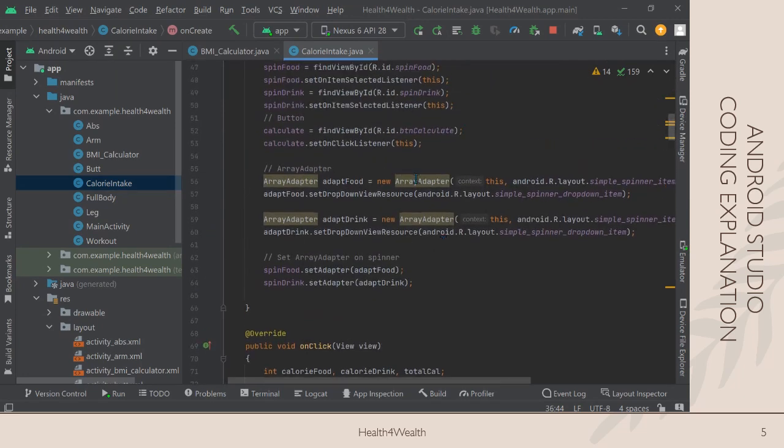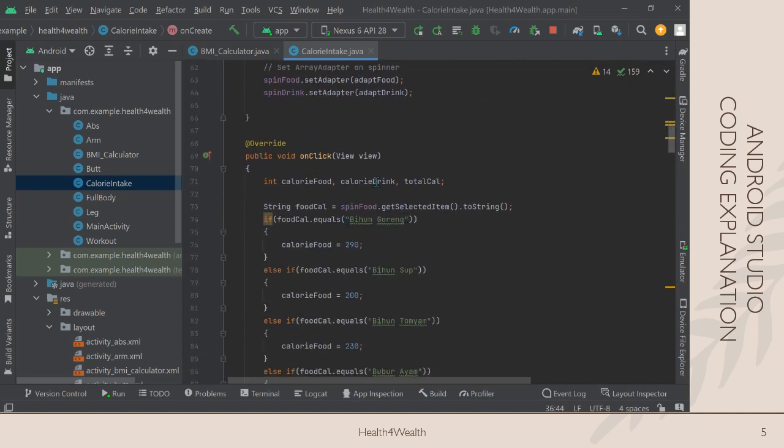You see here that we call the array adapter constructor, and we assign it into adapt food and adapt drink to apply for the simple spinner, and then we set the array adapter into the spinner.